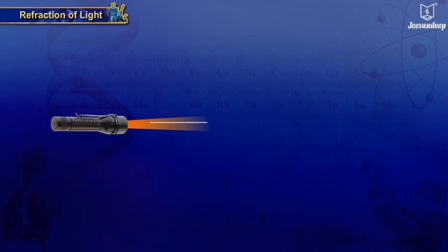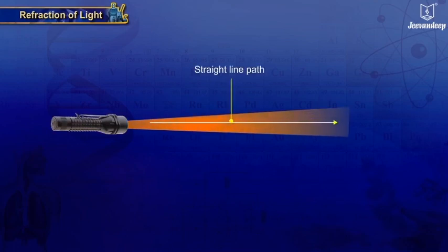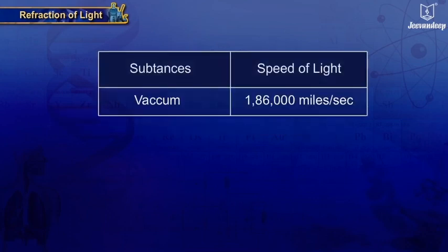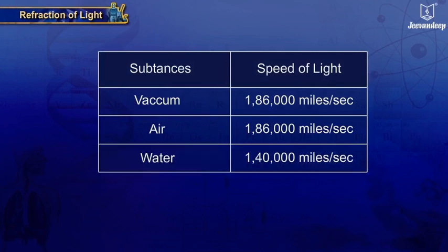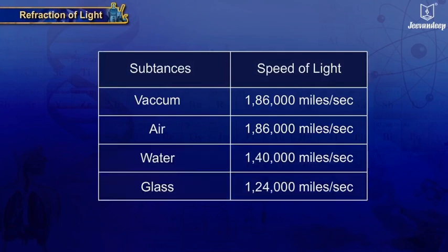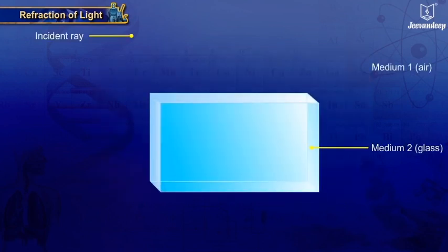Light travels along a straight line path in a transparent medium. It travels with different velocity in different media. So, when a ray of light passes from one medium to another and falls obliquely on the surface of the second medium, there is a change in the direction of the ray of light.